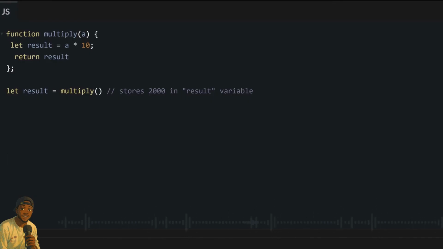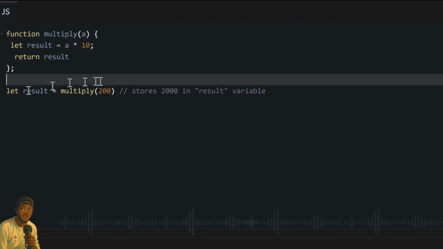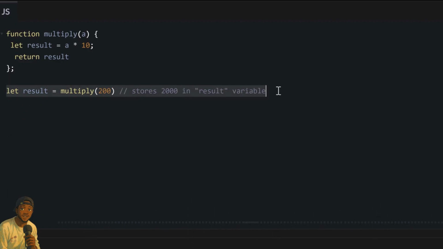But now we have an argument. How do we supply the number we want to multiply? Well, you do it when you call the function. At the point where we call our function, since this function now takes in arguments, we must supply arguments. And since that one A we wrote here says our function collects only one argument, once we call this multiply function, we will supply a number inside the brackets, and this number will represent our A. So it will be what we multiply by 10.